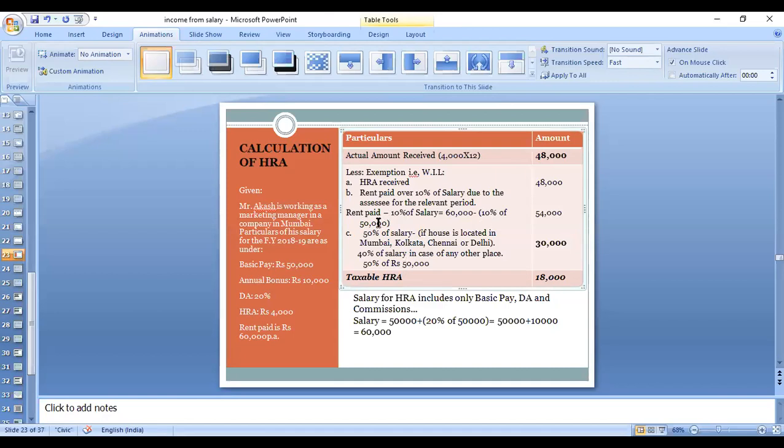So 10% of 50,000 is 5,000. So amount will come up to 55,000. The same way for 50% of 50,000 will be 25,000. Just a small change. Okay. So least will be 28 minus 25 minus 48, 23,000. Okay. If I'm doing anything wrong, just guide me.